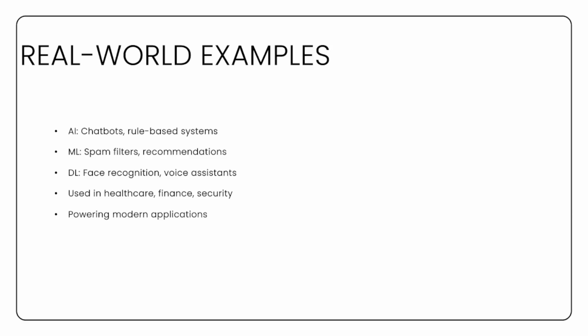Deep learning is used in more advanced applications like facial recognition and voice assistants such as Siri or Alexa. These systems can understand images, speech, and natural language with high accuracy. In cybersecurity, these technologies are used to detect threats, analyze user behavior, and prevent attacks. Deep learning, in particular, is very useful for identifying complex attack patterns. These examples show how AI, ML, and deep learning are already part of our daily lives, often without us even realizing it.